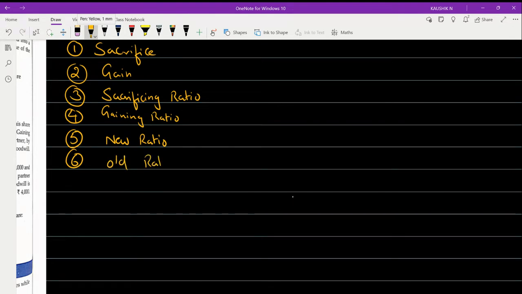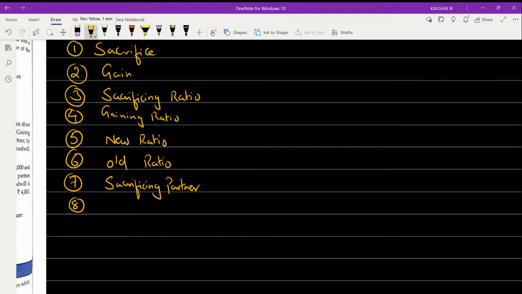So the term old ratio is nothing but the initial ratio between the partners. And next you have the term sacrificing partner. We'll be using the term sacrificing partner. So the partner who gives away or sacrifices some portion of his share of profit for the sake of the other partner, we call him the sacrificing partner.